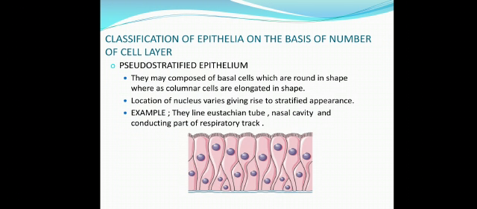Pseudostratified epithelium. They may be composed of basal cells which are round in shape, whereas columnar cells are elongated in shape. The location of the nucleus varies, giving rise to a stratified appearance. Example: they line the eustachian tube, nasal cavity and conducting part of the respiratory tract.